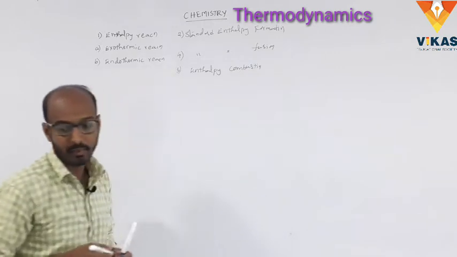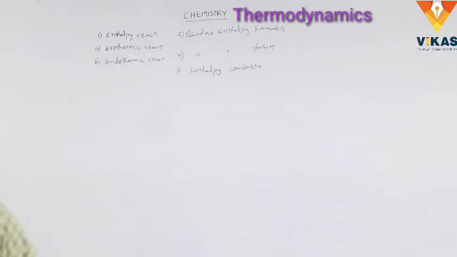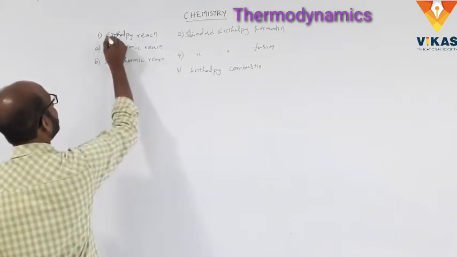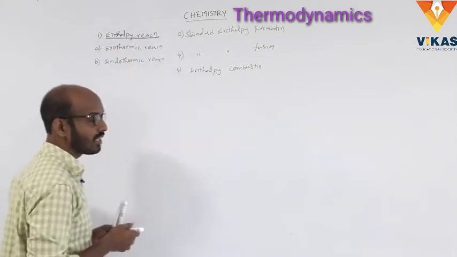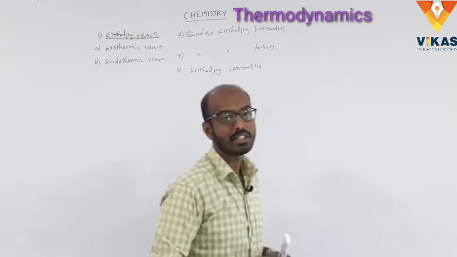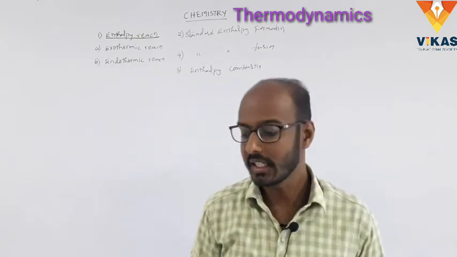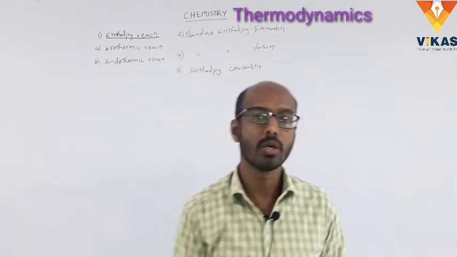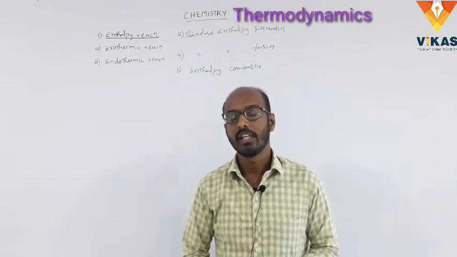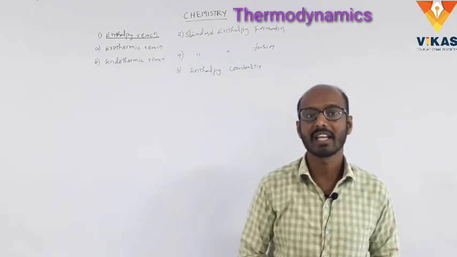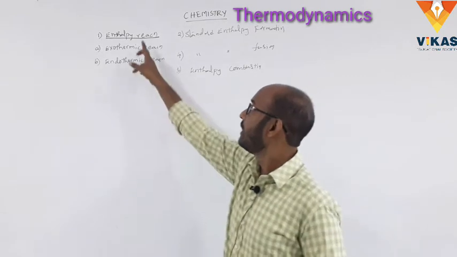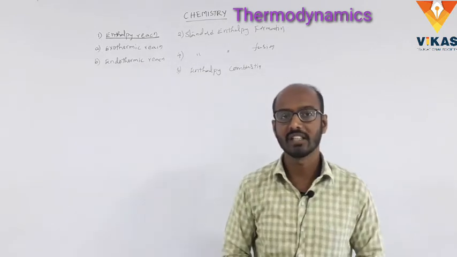So once again I will repeat the definitions of all. One is the enthalpy of the reaction. So what is the enthalpy of the reaction? In a chemical change, heat is liberated or absorbed. The heat change involved in a chemical reaction is called the enthalpy of the reaction.